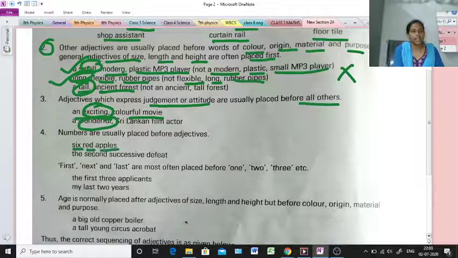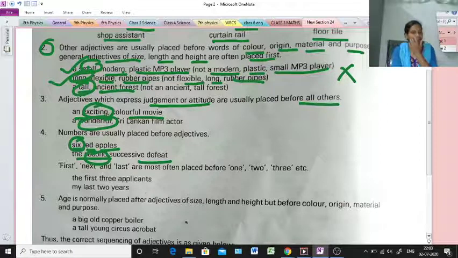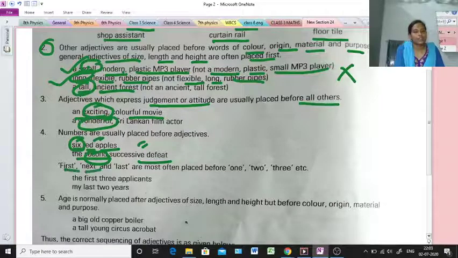Numbers are usually placed before adjectives. Six red apples. The second successive defeat. So numbers are used, six used, then second used before red adjective, successive adjective. So numbers are placed before adjectives. First, next and last are most often placed before 1, 2, 3, etc. Just like the first 3 applicants. So first is used before 3. My last 2 years. So last is used before 2.